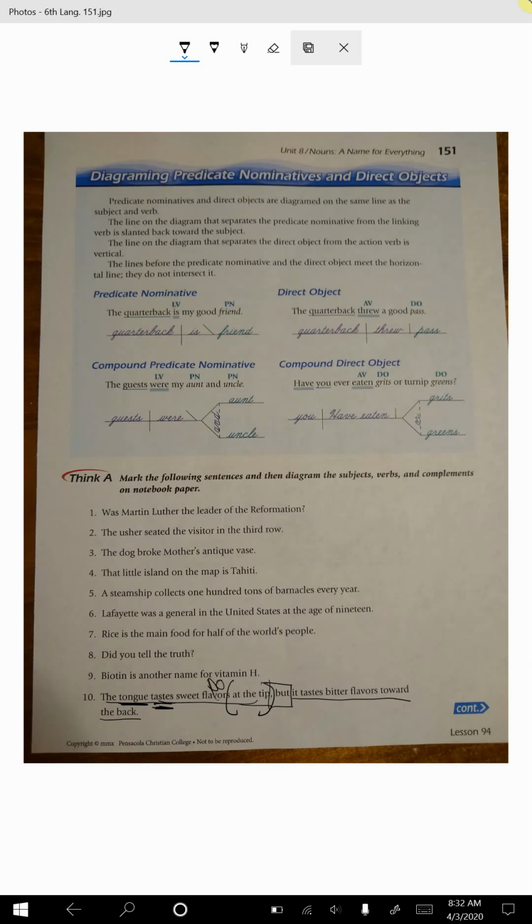All right, let's take the second half. It would be the subject, still talking of the tongue. Tastes, flavors again. And toward the back would be a prepositional phrase. So we've got 2 prepositional phrases and 2 sentences. All right, let's diagram it up here. So you have the tongue, and it tastes. It is action. And what does it taste? Flavors.